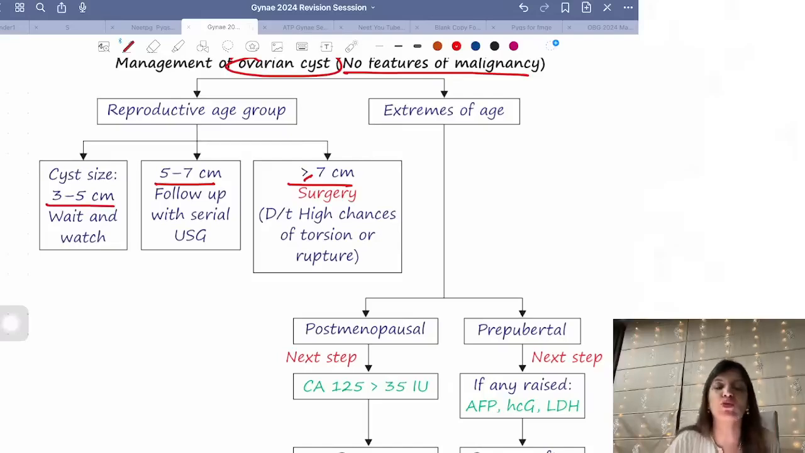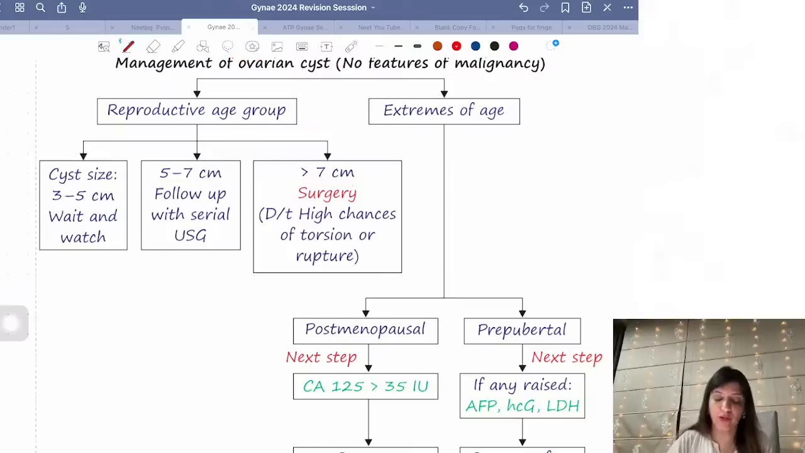Because even if there are no signs of malignancy, if the size of the ovarian cyst becomes more than or equal to 7 centimeters, there are high chances of torsion of the ovary. That is, torsion of the cyst. That is why I am removing it. I am not removing it because beyond 7 centimeters it will become malignant. No, nothing like that. There will be high chances of torsion.